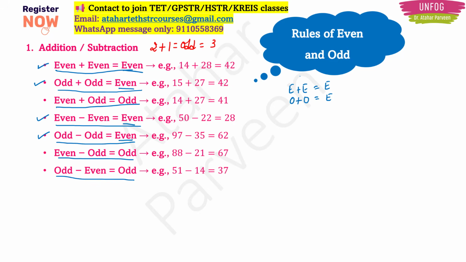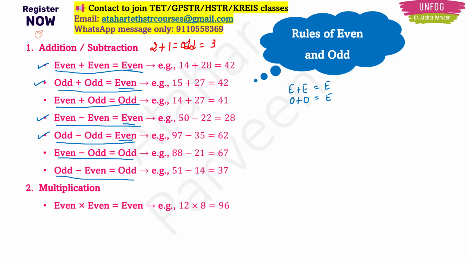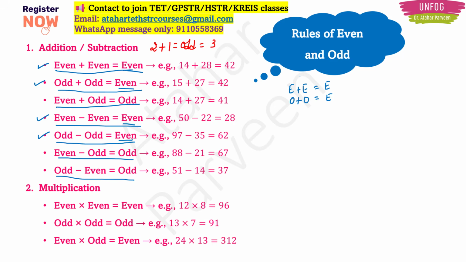Like that, if we talk about numbers, when you do multiplication, what is going to happen? When you multiply two even numbers, obviously your answer should be even. And if you multiply two odd numbers, your answer should be odd only. This is not like the case in addition. If you multiply even and odd, then your answer will be even only. Why?